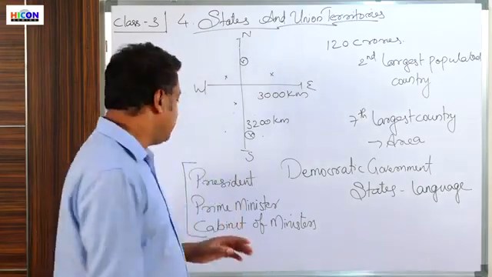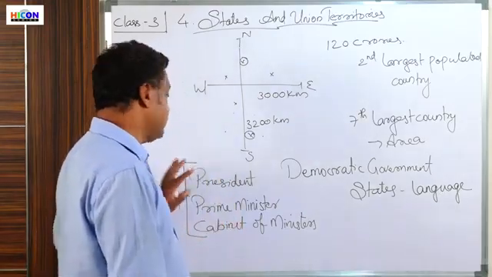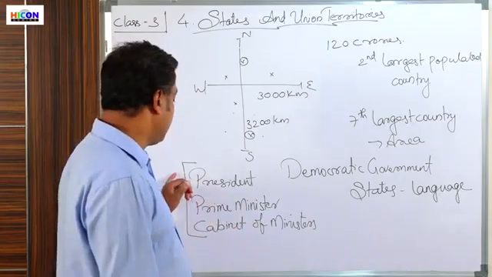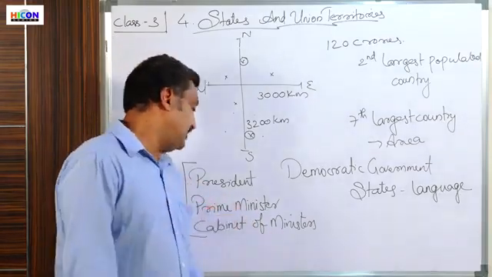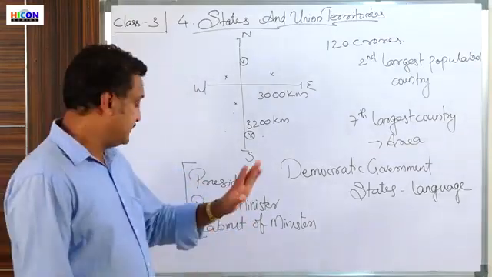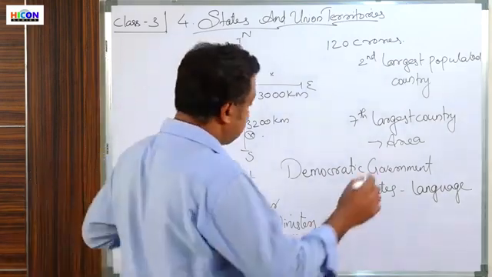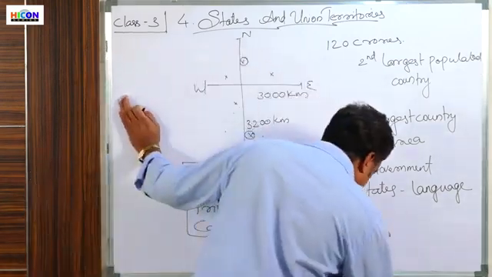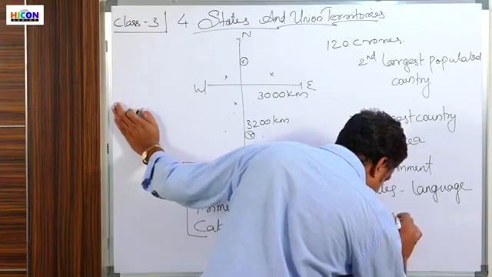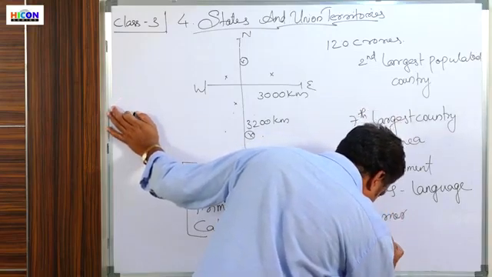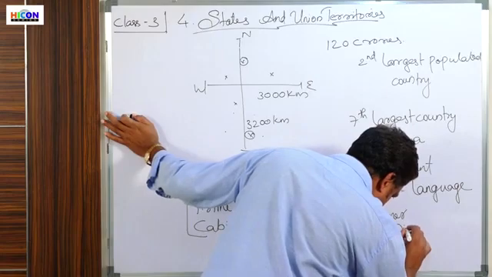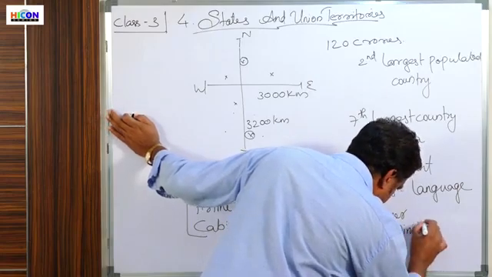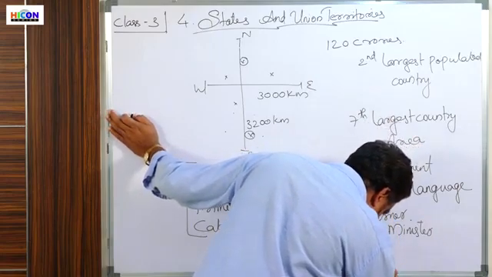Every state has its own government. As the entire nation has a governance system which is headed by the president, then taken care of by the prime minister and the cabinet of ministers, every state has a governor, then a chief minister, and again a cabinet of ministers.